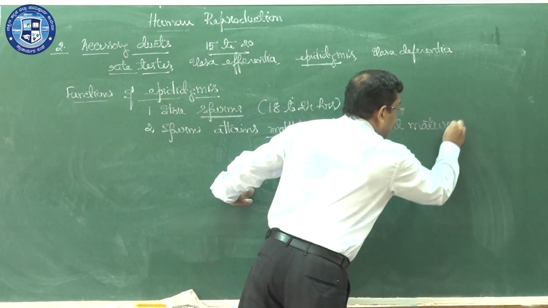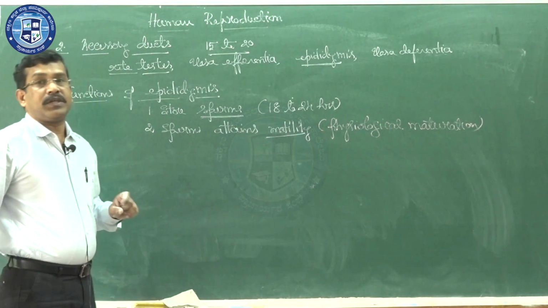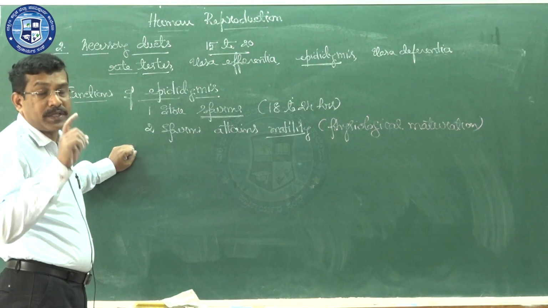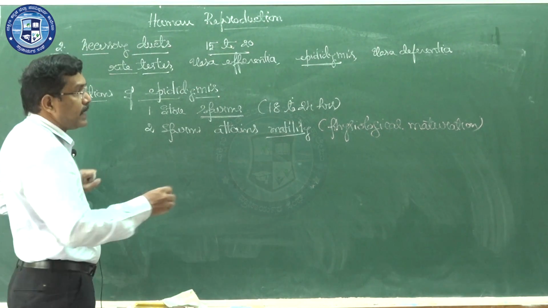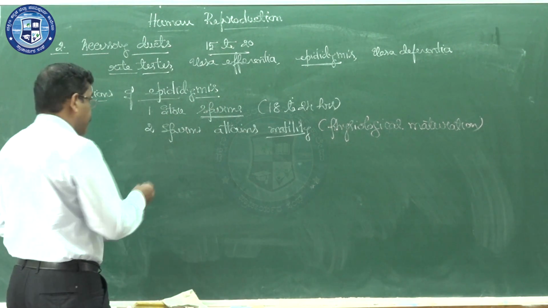Physiological maturation. Morphological maturation is the wrong usage. Structural changes are not going to take place, only the behavioral changes will be there. The functional character features will get altered, and a non-motile sperm will become motile. That's why I had to use the word physiological maturation.